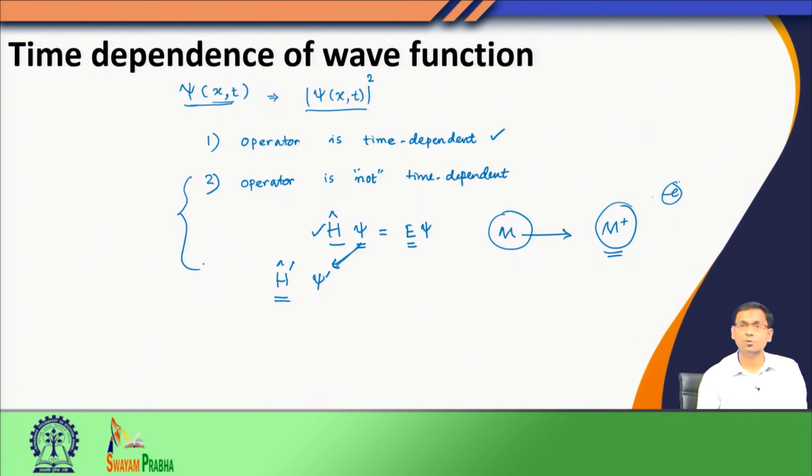To do this, we would actually introduce a new equation. This equation, when you see, you know that this is the Schroedinger equation, but this is a time independent version of the Schroedinger equation.